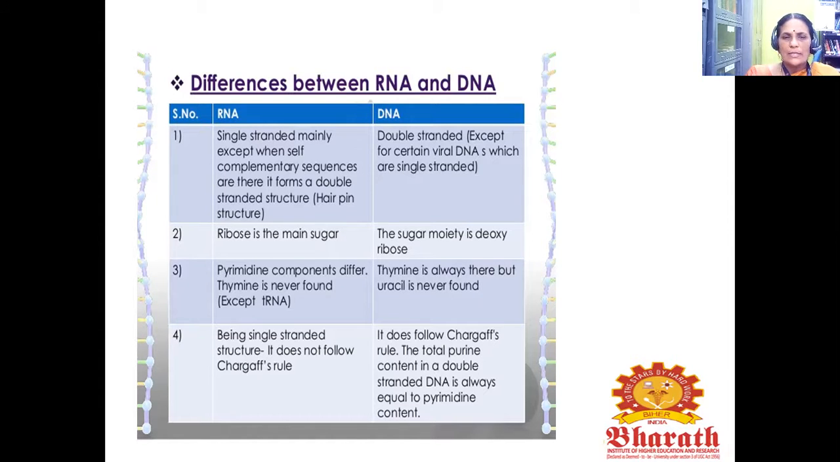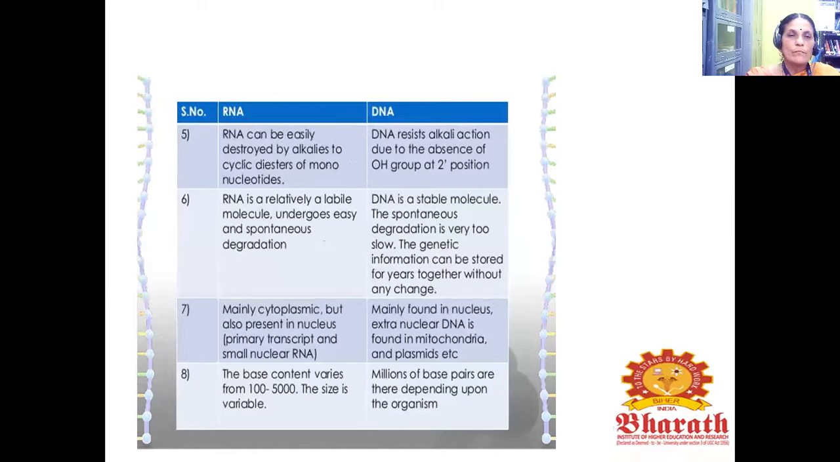Being a single stranded structure, RNA does not follow Chargaff's rule. DNA does follow Chargaff's rule. The total purine content in a double stranded DNA is always equal to the pyrimidine content. RNA can be easily destroyed by alkalis to cyclic diesters of mononucleotides. DNA resists alkali action due to the absence of the OH group at the 2' position.